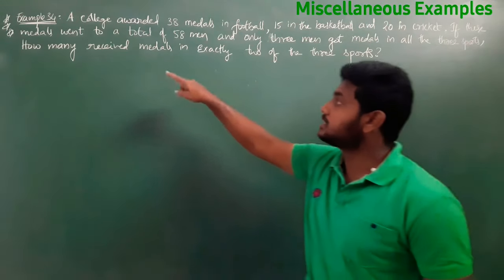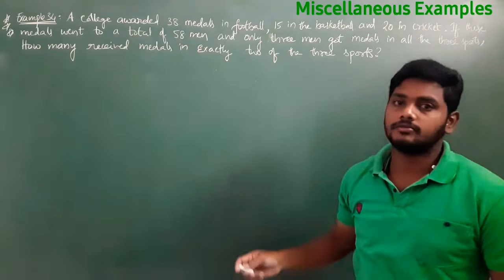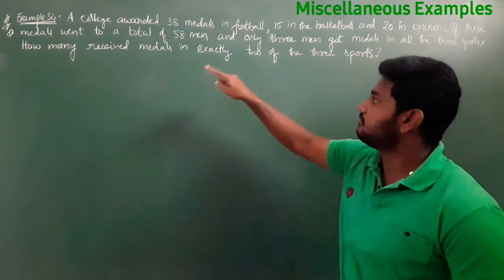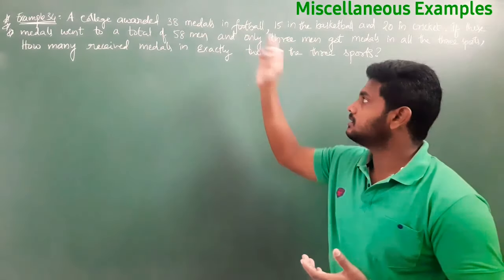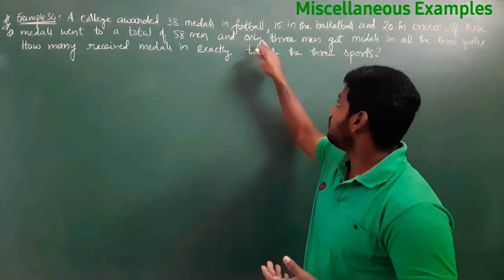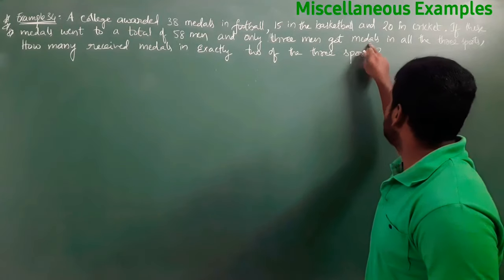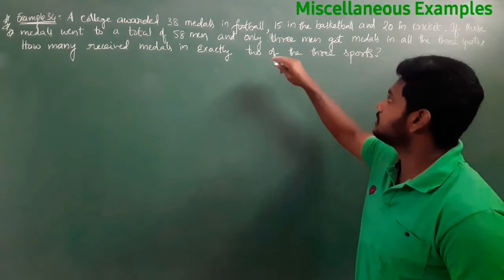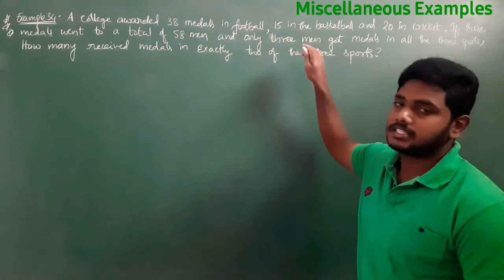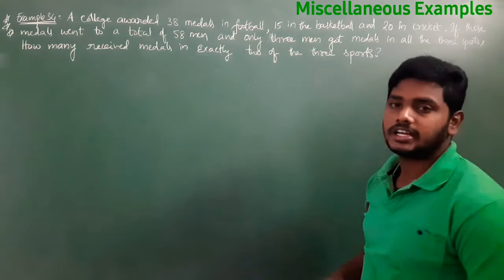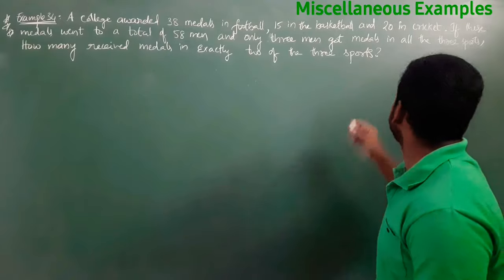If these medals went to a total of 58 men, nothing but out of 58 they are given, and only 3 men got medals in all the 3 sports. That means those 3 men were awarded in football, basketball and cricket, like all-rounders in all the sports.